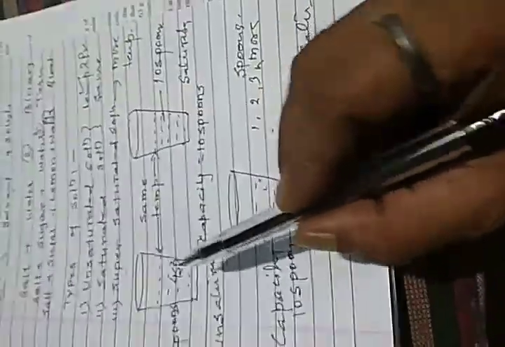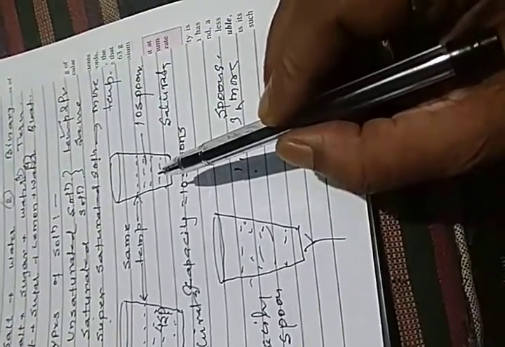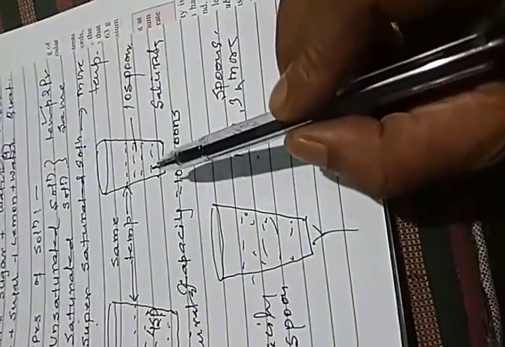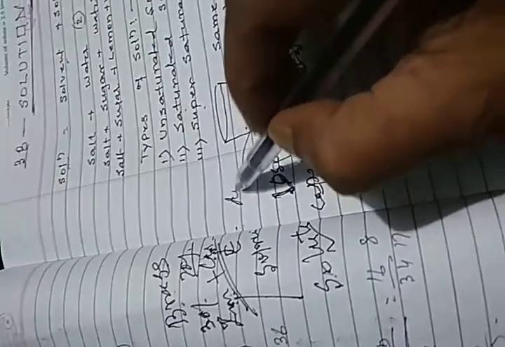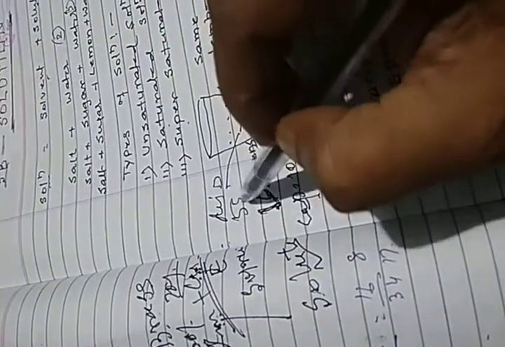So after dissolving 1 or 2 or 3, 4, 5 spoons, it will dissolve some more, it will dissolve 5 more after dissolving 5 spoons. After dissolving 10 spoons, now it cannot dissolve anymore. Here capacity is 10 spoons. We have dissolved 5 spoons.